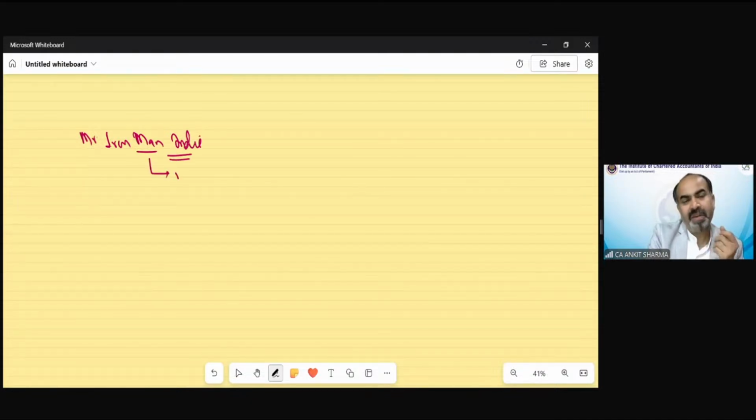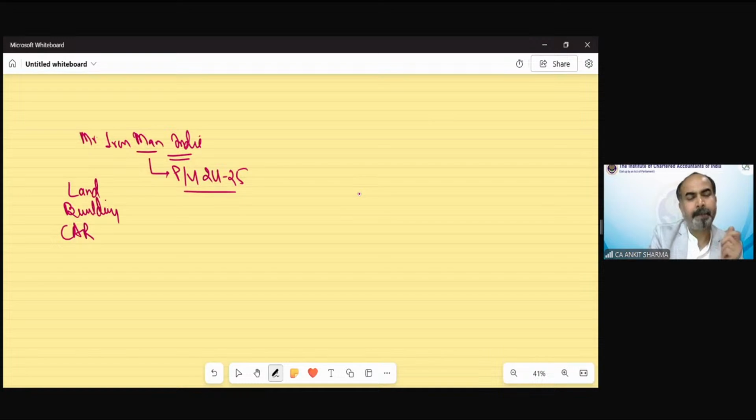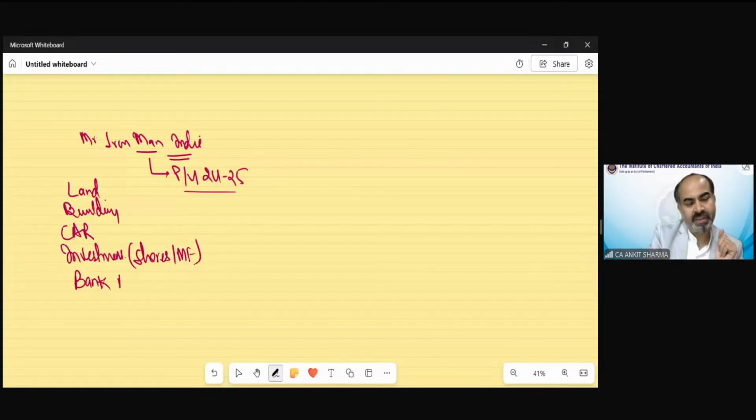And in the previous year 24-25, he was having certain assets, like he was having land, building, car, investments like in shares, mutual funds, etc., having a bank account, etc. So what is happening in the previous year 24-25, he is transferring each and everything.